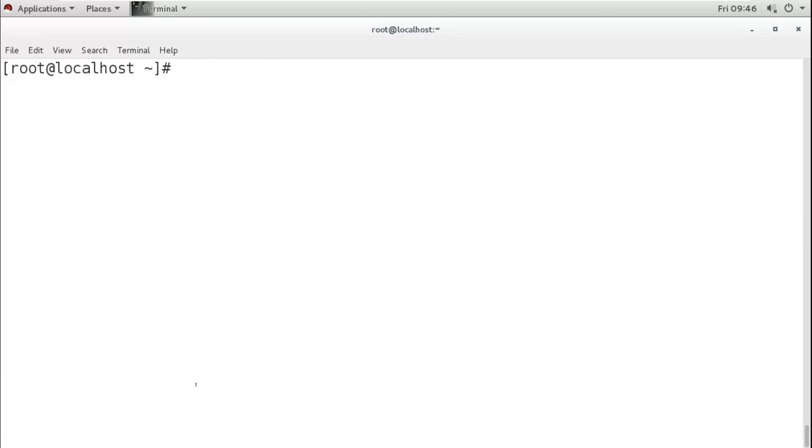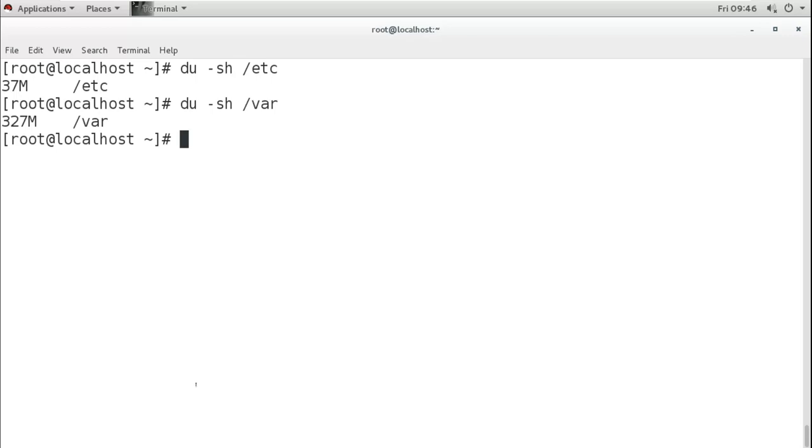Now if you want to see any individual directory size, then you use du -sh and the directory name. For example, I want to see etc size. It is showing that it is using 37 MB. You can see any other directory, like I want to see var directory. It is using 327 MB. Now inside var directory, I want to see how much size is used by log directory. So it is using only 7.2 MB from this slash. Remember, these all directories are under slash, so their data will go under slash.